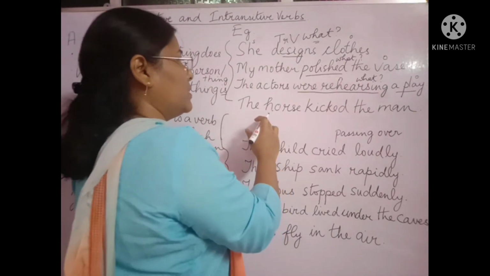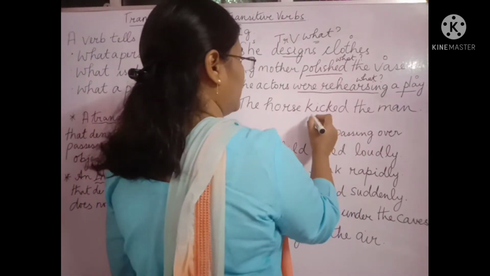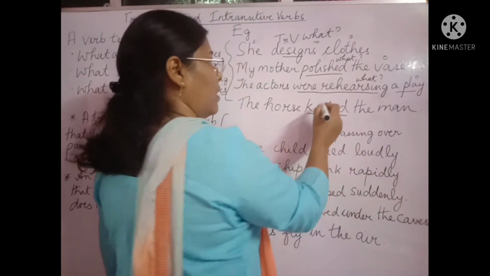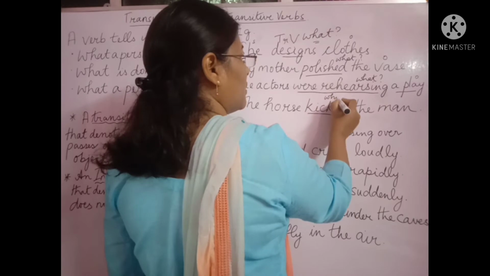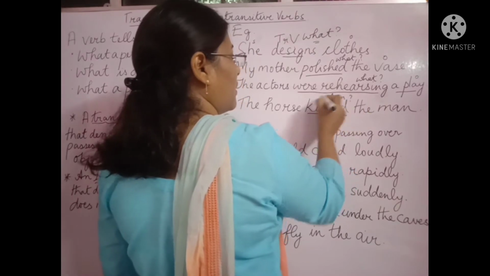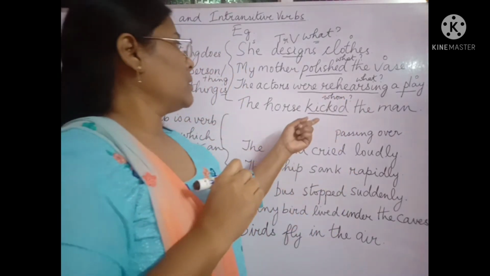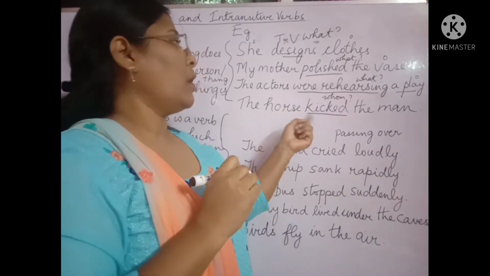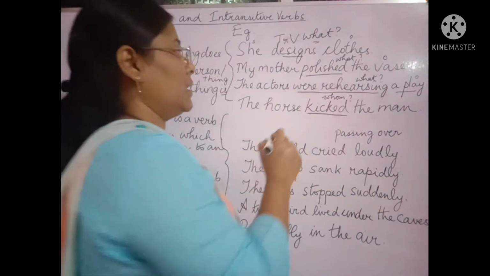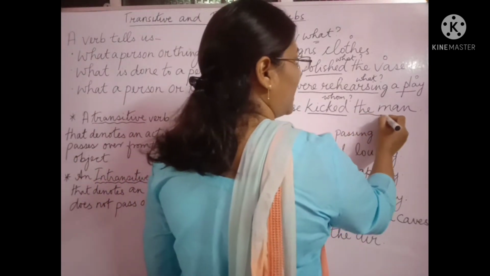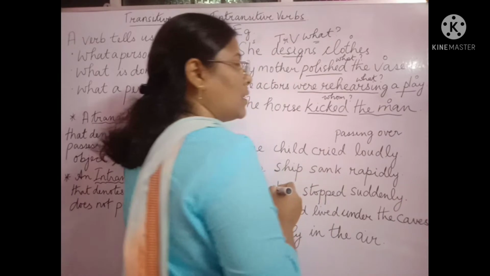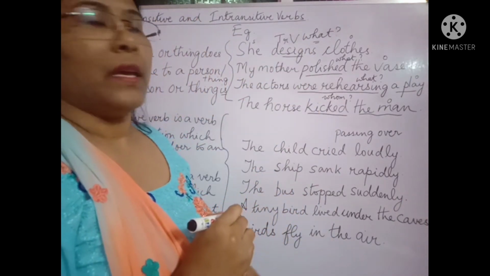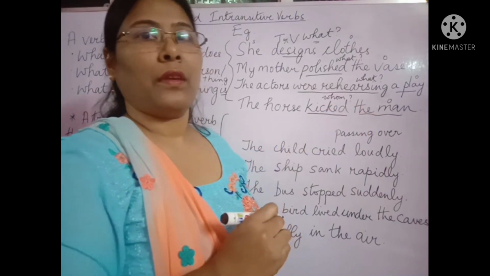Another example you see, the horse kicked the man. If I ask the question, whom or what? What kicked the horse? It's not possible. Whom did the horse kick? He kicked the man. So the man here is the object. So the answer to what and whom gives the object.